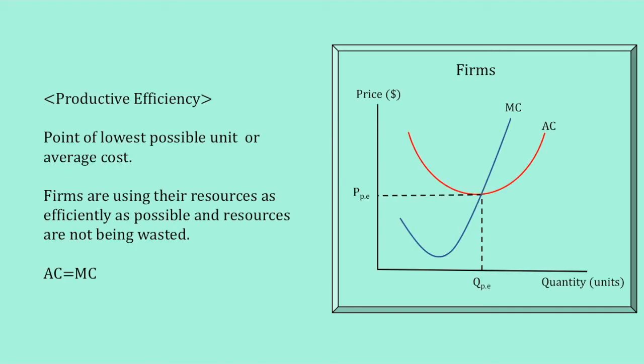A firm is said to be productively efficient if it produces its product at the lowest possible unit cost, or the lowest possible average cost. The lowest point of the AC curve is also where MC cuts through. In fact, MC always cuts through the lowest point of the AC curve. This is a mathematical relationship but will not be dealt with in this video. What you should know is that at productively efficient points, firms are using their resources as efficiently as possible and resources are not being wasted. Therefore, the productively efficient point is when AC is equal to MC.